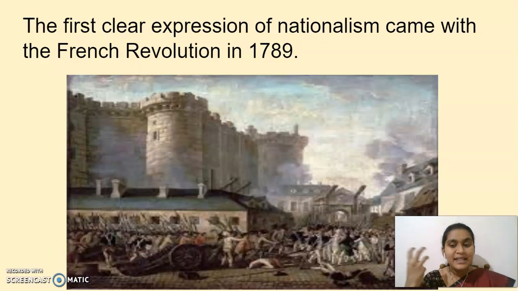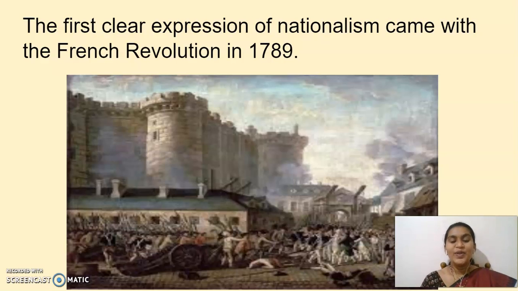To meet the expenses of his entire dynasty, he was in need of money. So that is the reason he planned to increase the taxes. You remember all that, right? Once he planned to increase the taxes, he had to call a meeting. Do you remember the term Estates General meeting?